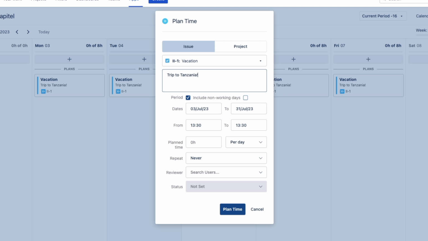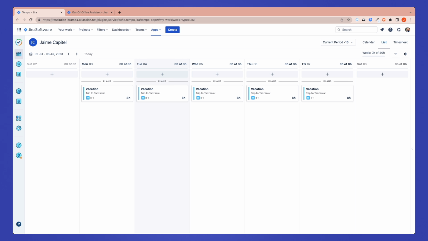Next, remember to define the duration. If you want out-of-office rules to be active for the entire day, pick at least 8 hours. And then just hit Add Plan. The plan is added to the timesheet. And the corresponding rules show in out-of-office.